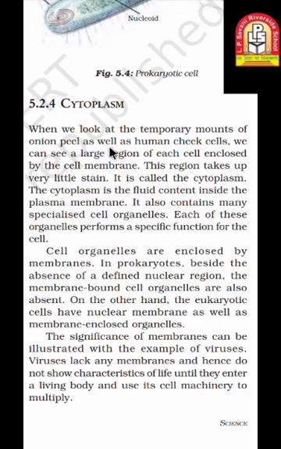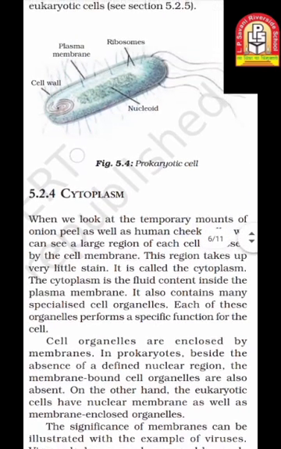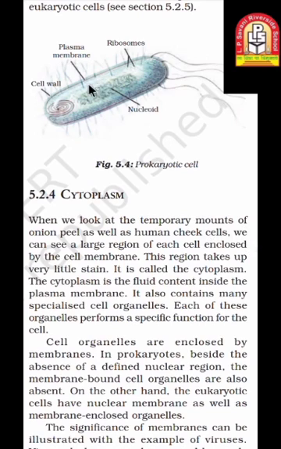Let's start our today's session with one of the cell organelles called cytoplasm. 5.2.4 Cytoplasm, chapter number 5. When we look at the temporary mounts of onion peel as well as human cheek cells, we can see a large region of each cell enclosed by the cell membrane. This region takes very little stain. It is called cytoplasm.